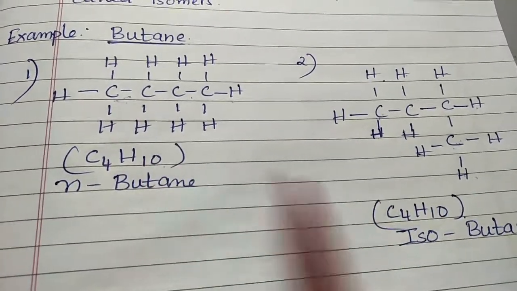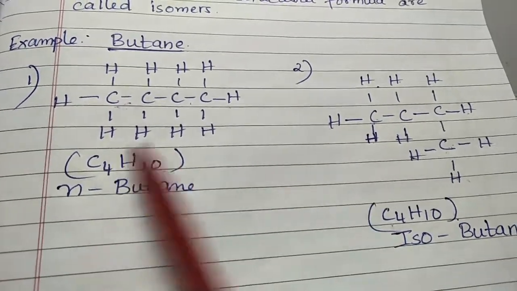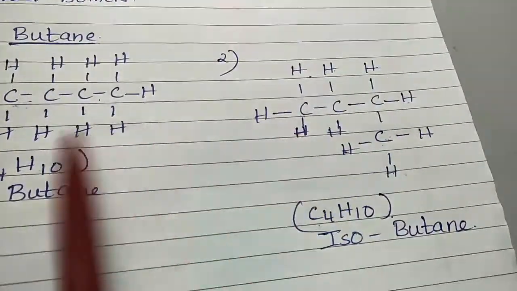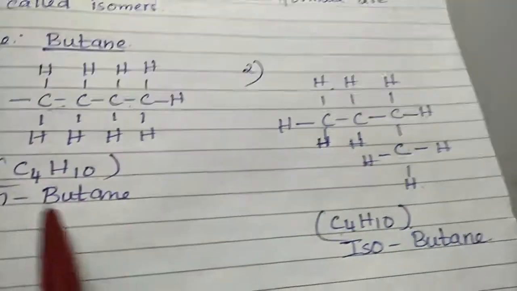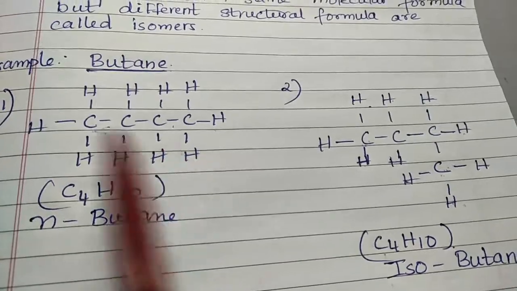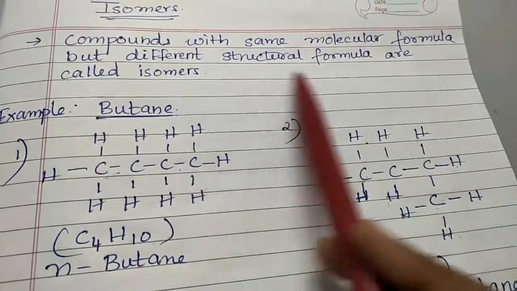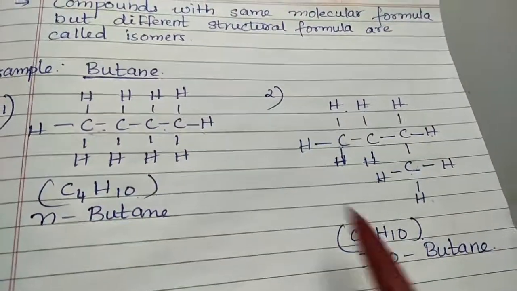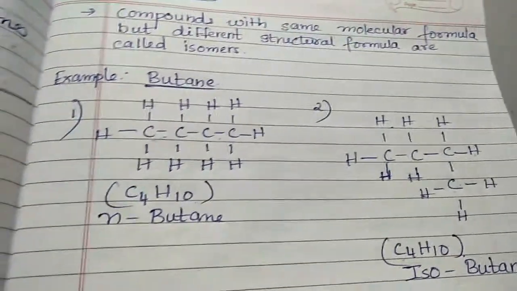So the formula is the same but the structure is different. Such compounds are known as isomers. This is normal butane, this is known as isobutane. Everything is the same but the structure is different. So the compounds having the same molecular formula but a different structure are known as isomers.